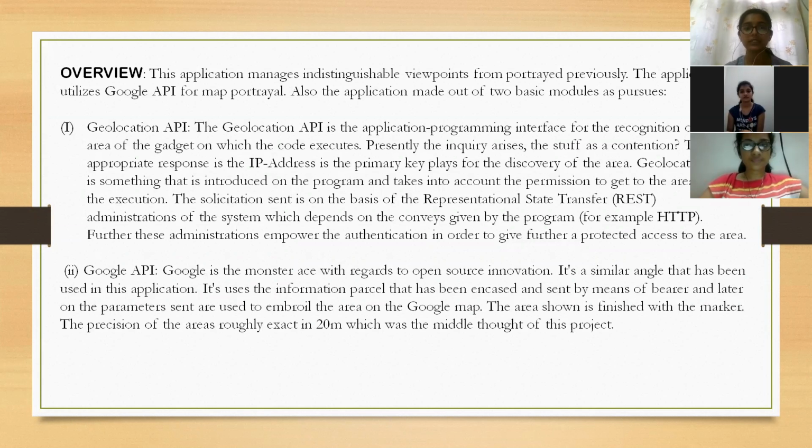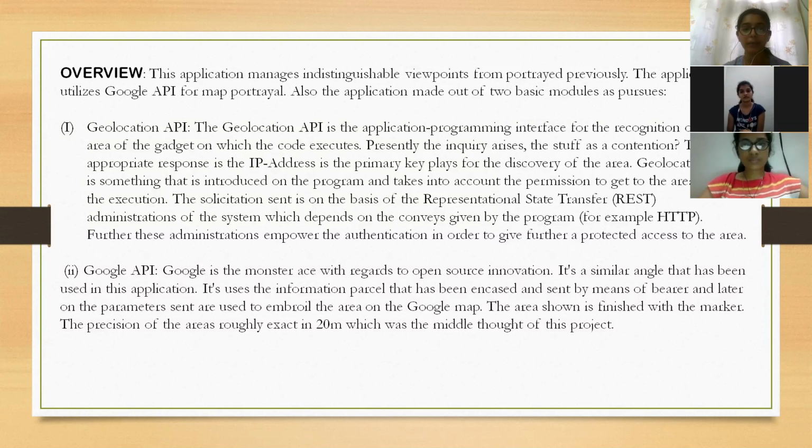The answer is the IP address, the primary key placed for the discovery of the area. The communication sent is on the basis of representation state transfer, REST, administration of the system, which depends on the carrier given by the program. Further, these administrations enable authentication in order to give a protected access.